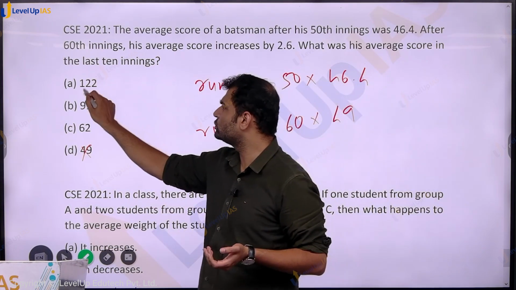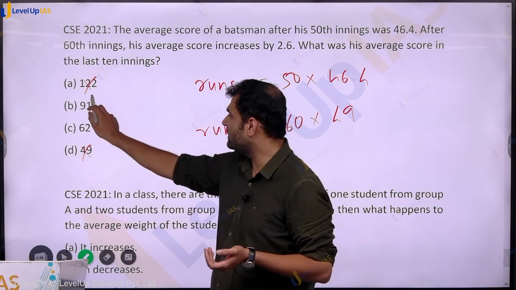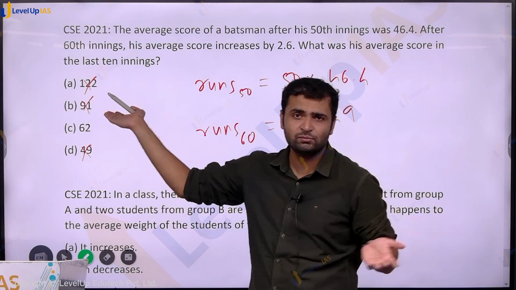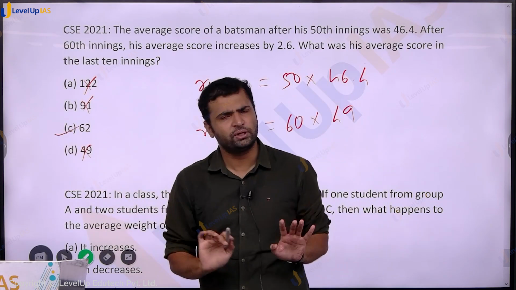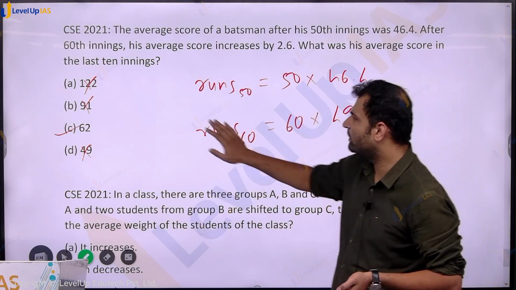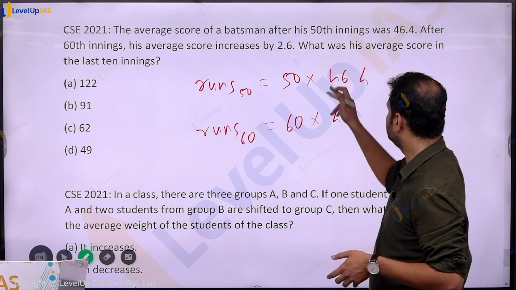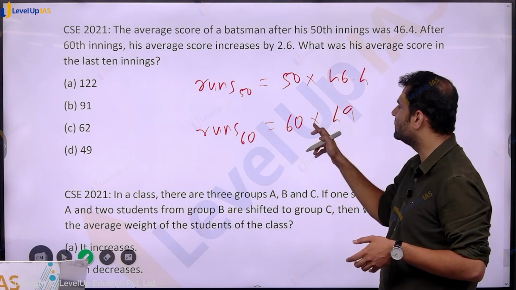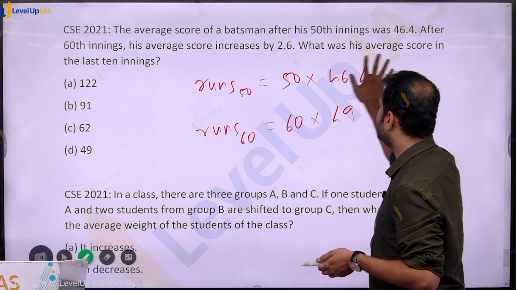Then 122 is too huge. Even 91 is too huge. Only Bradman has that kind of average. So the answer should have been 62. So from observation also you can do it, but this is the mathematical way to do it. Subtract this quantity minus this quantity from this quantity, divide by 10. The answer would be 62.